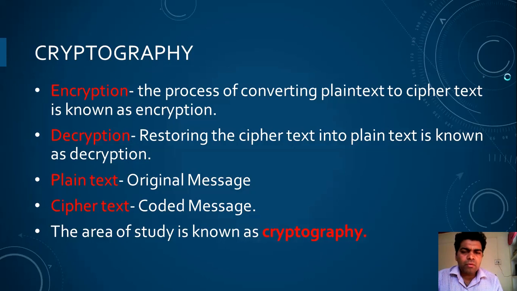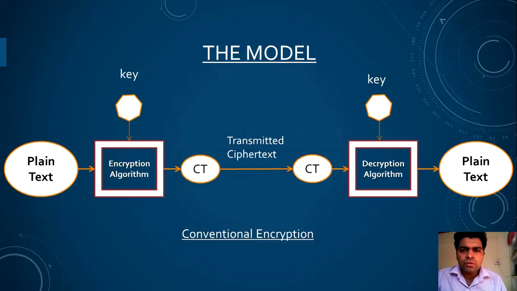So we are going to perform a conventional basic encryption and decryption via array. Let's understand the basic model of conventional encryption. In conventional encryption, on the sender side there is some message. The original message is known as plain text. The plain text is applied to the encryption algorithm at the sender side. The encryption algorithm contains the policy to convert the plain text into ciphertext.